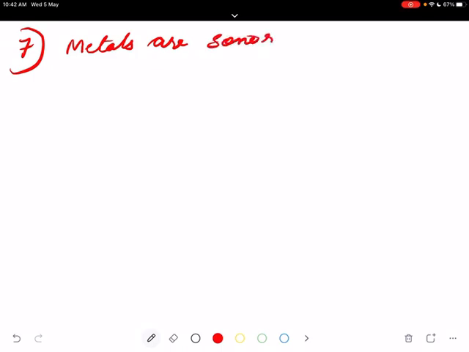Metals are sonorous. What is meant by sonorous? That means that when they are bent or hit, they produce a tingling sound.